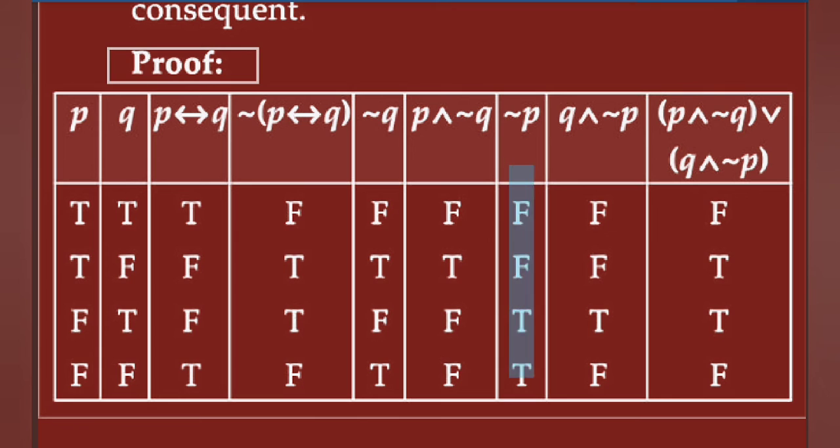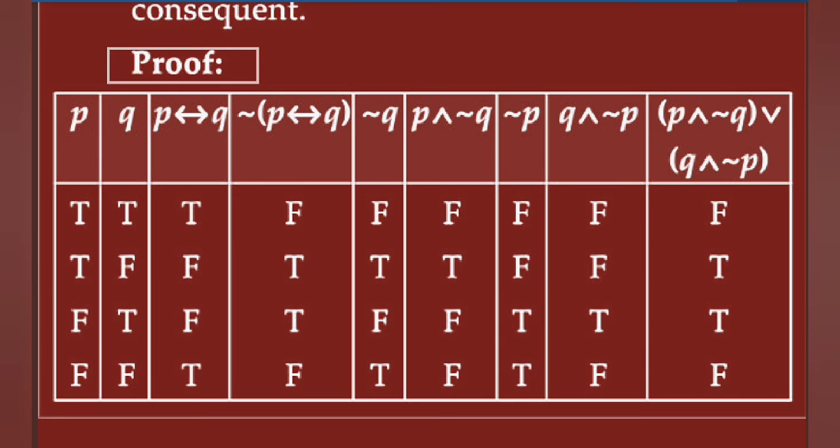Next, negation P means opposite of this. Write down in this column F F T T. Next column, Q and negation P means this statement and this negation Q.